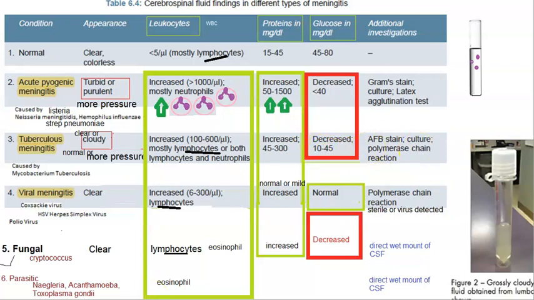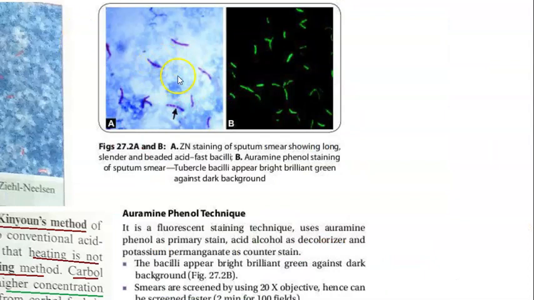And what else will you do with the CSF? You can do Gram staining, AFB staining, basically to know what type of bacteria it is, right? So you can do acid-fast bacilli staining, culture, you can do polymerase chain reaction to find exactly whether it is this organism. See, this type of bacilli, you will see acid-fast stained. This is Ziehl-Neelsen staining. Of the CSF, no, this is more of the sputum that they have shown here. Guys, read everything about tuberculosis, okay? You will pass pediatrics, medicine, everything you will pass.